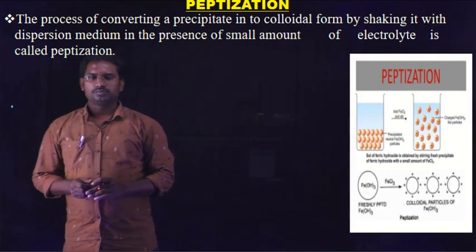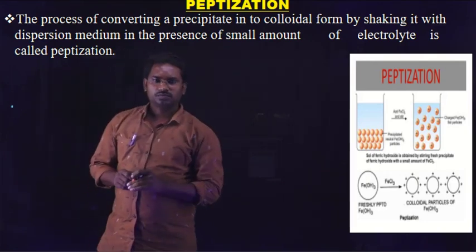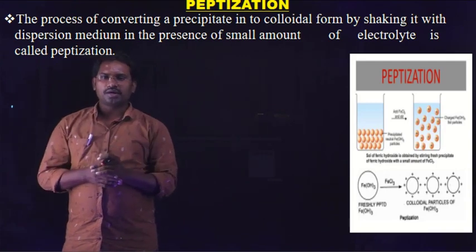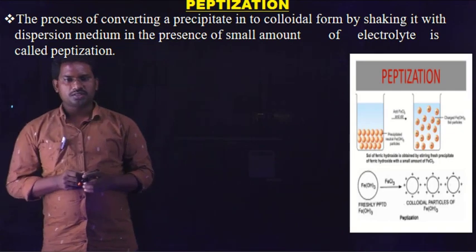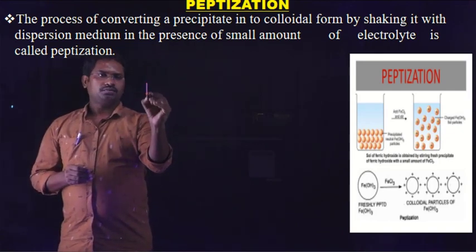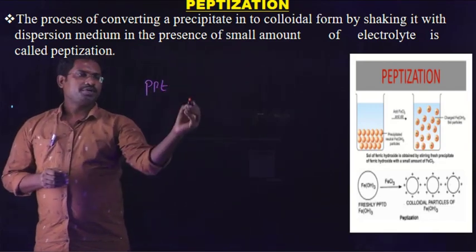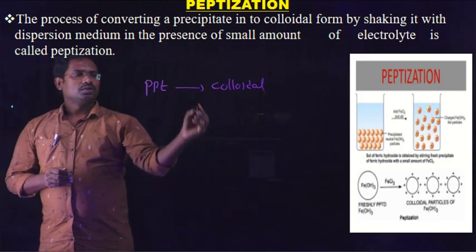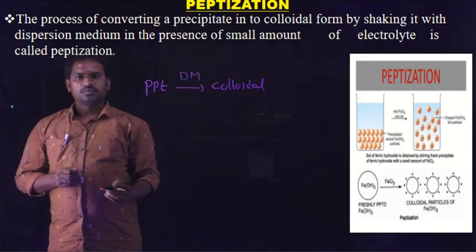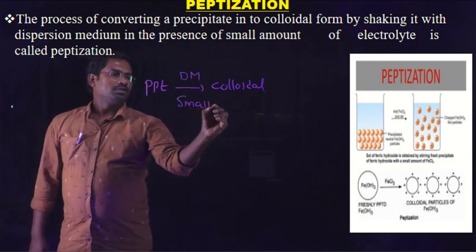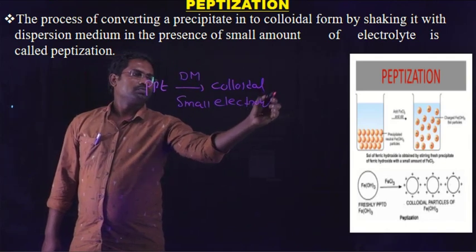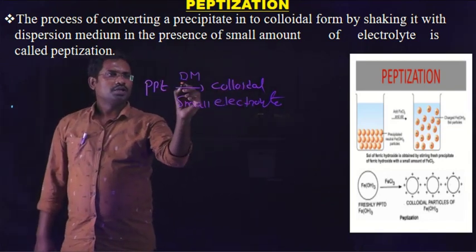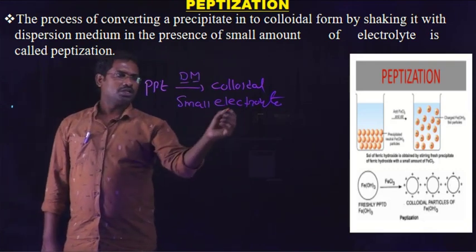Second one, peptization. The process of converting a precipitate into a colloidal solution by shaking it with a dispersion medium in the presence of a small amount of electrolyte is called peptization. In the peptization process, we take any precipitate, and that precipitate is converted into colloidal solution in the presence of a dispersion medium with addition of a small amount of electrolyte.